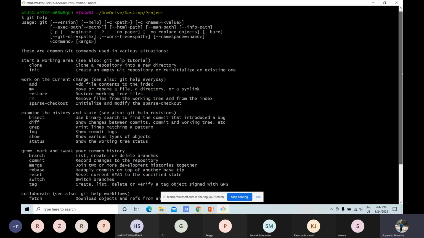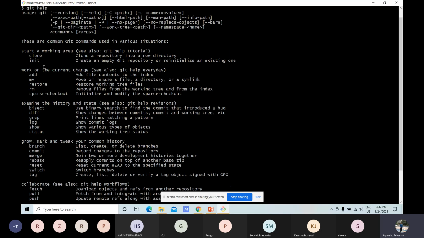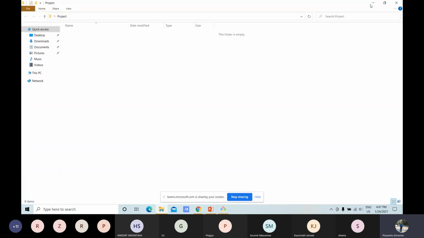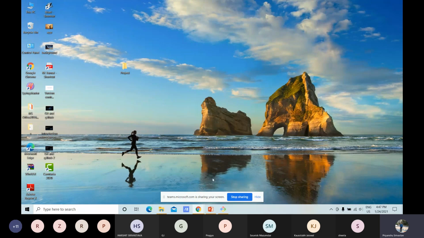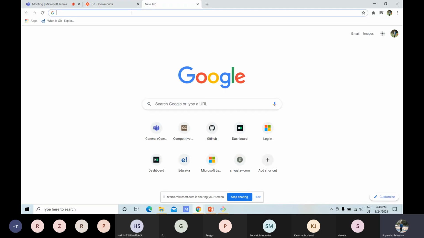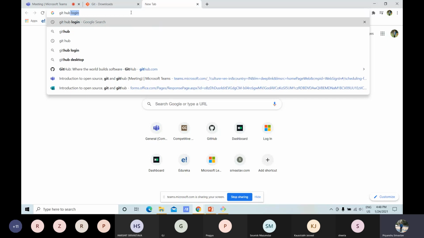Here are some of the commands like git clone, init, add, mv, restore, bisect, diff, etc. We can use them as we need. So now let's move on to creating an account on GitHub. Let's create a new tab and go to github.com.